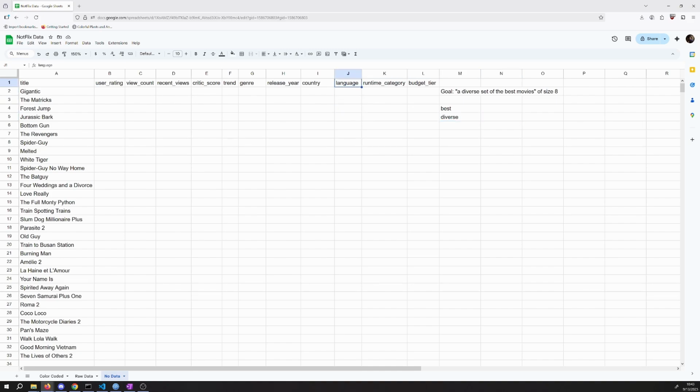So for instance, let's start with the best. Let's just focus on what it means to be the best. And let's go through some of the data here and see which of these data might stand out to us as ones that might be relevant for being the best. So first of all, the first one I see here is user rating. That is literally users telling us if they think it's the best. So that one seems like it's probably a good one. If we have a movie that's got 5 stars from the users, then that's probably a good one. At least it's a good one to recommend to our users because it means maybe a lot of other users would like it. Okay, so standing out, maybe I'll make a little list over here as we go.